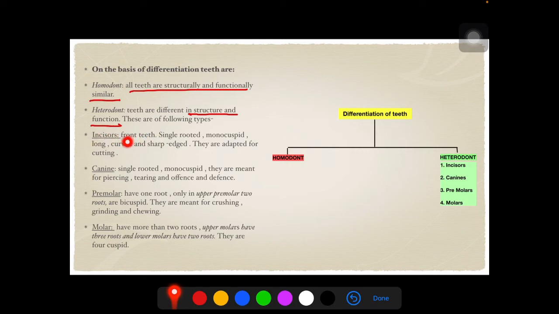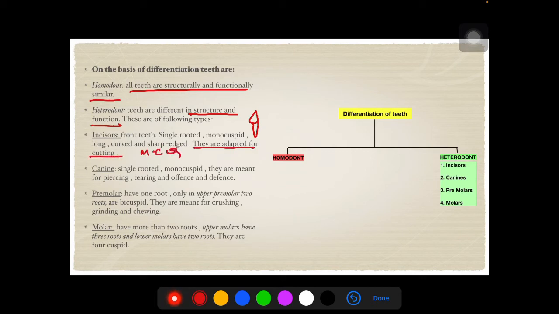So incisors, these are the front teeth, single rooted, only one root is present. Monocuspid, that is only one cusp is present. This is monocuspid and this is single rooted. Long, curved and sharp edged, they are adapted for cutting. So this is again MCQ question.